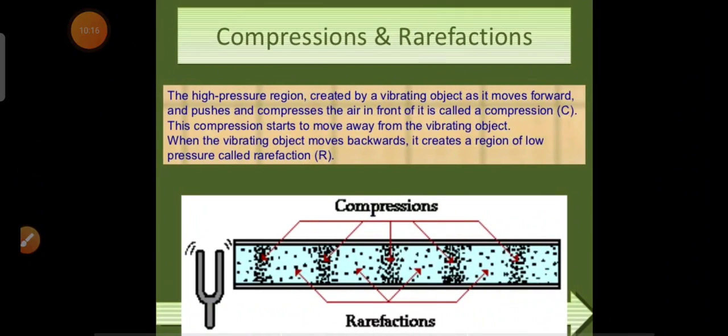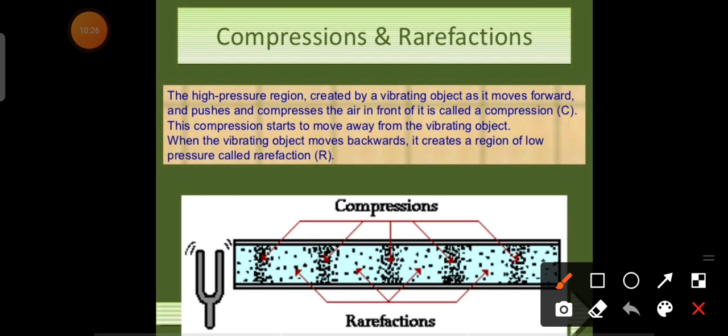Now the next thing is, what is compression and what is rarefaction? A high pressure region is called compression. Suppose we have a vibrating body, a bell like structure, and suppose this end is fixed. When this body vibrates, it will create sound. It will vibrate means it will go forward and backward, and it can vibrate because the upper portion is fixed.